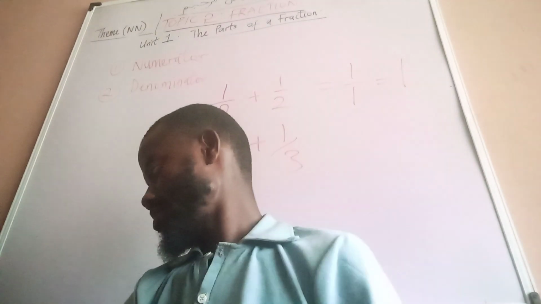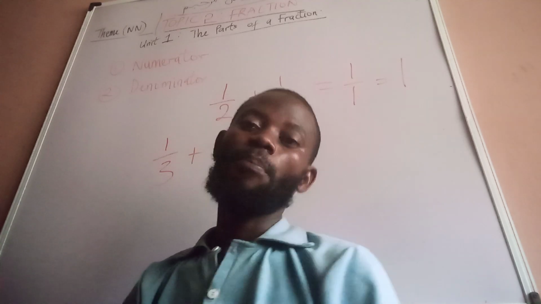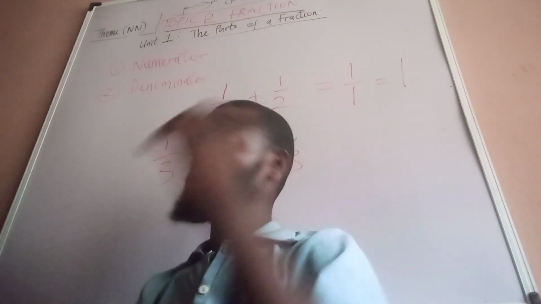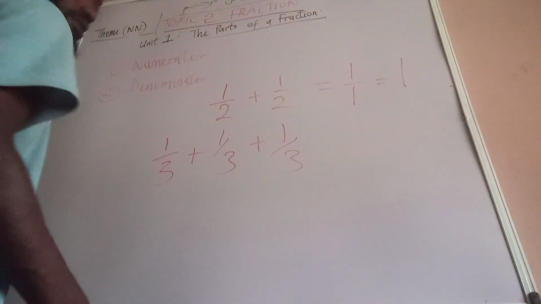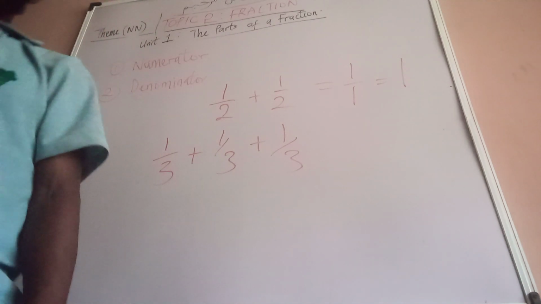Or you can say that a fraction has an upper part and a lower part. The upper part is the numerator.